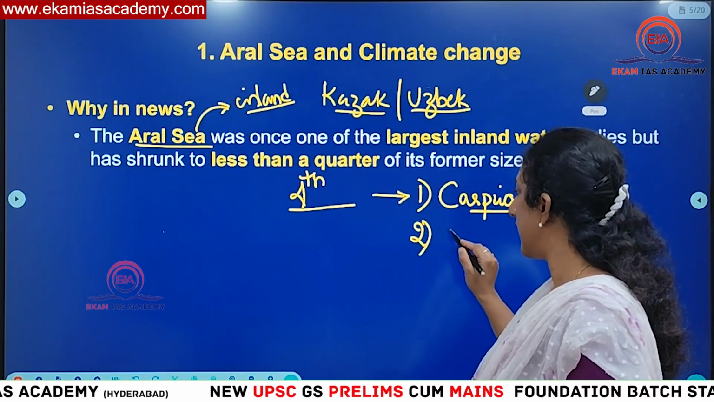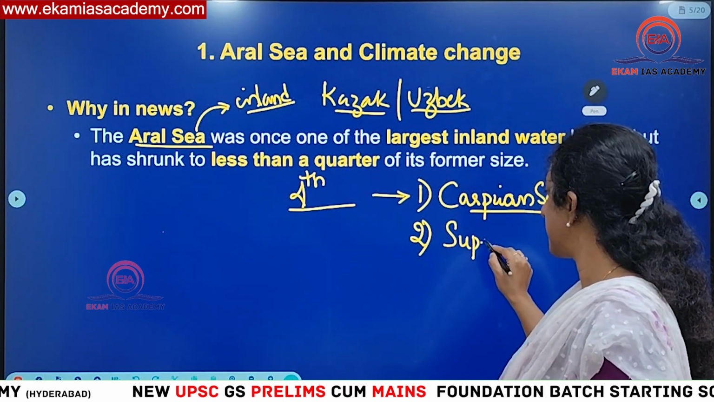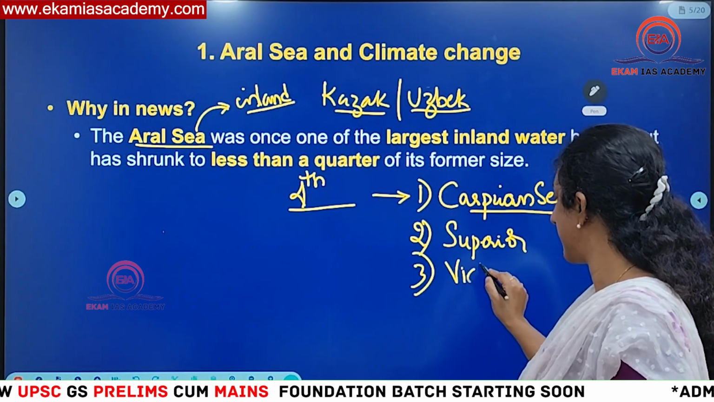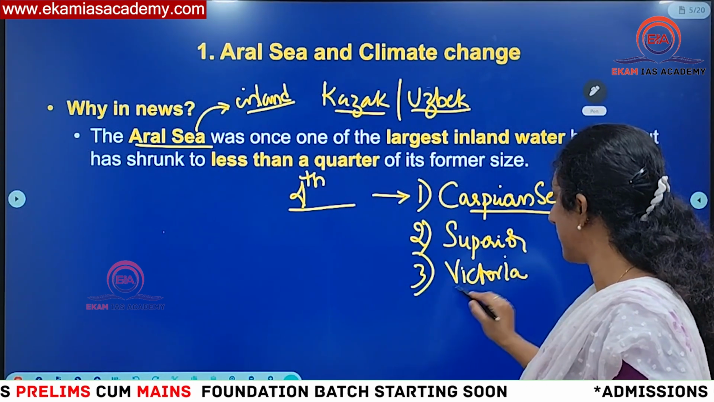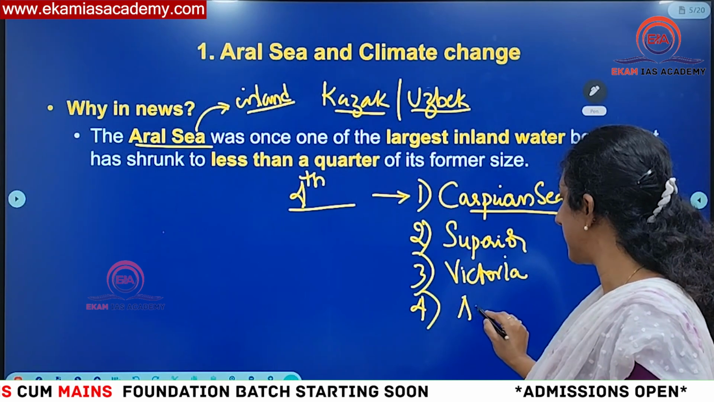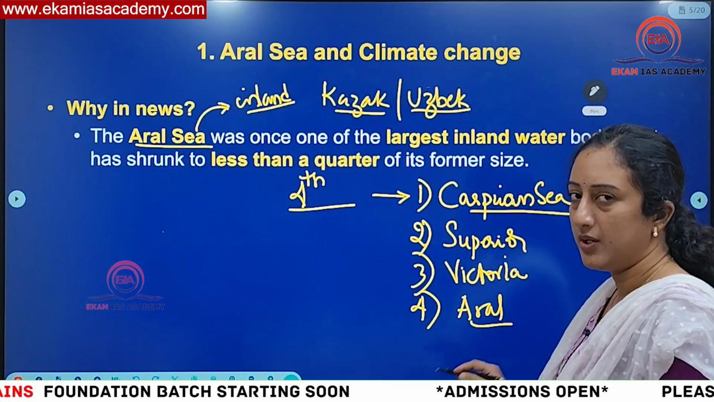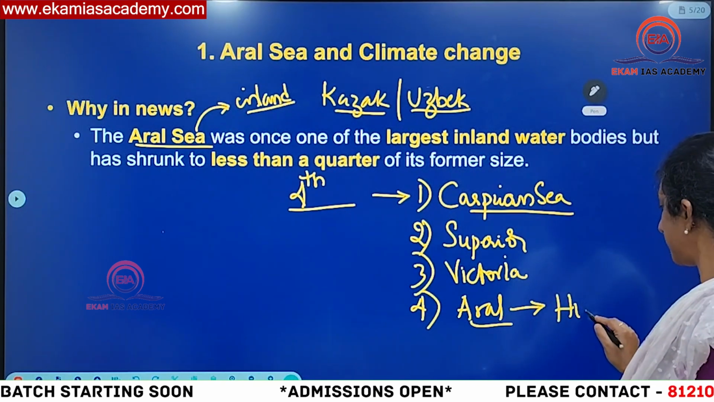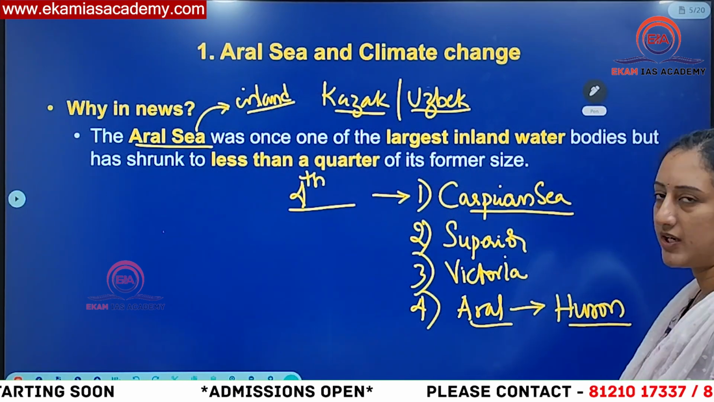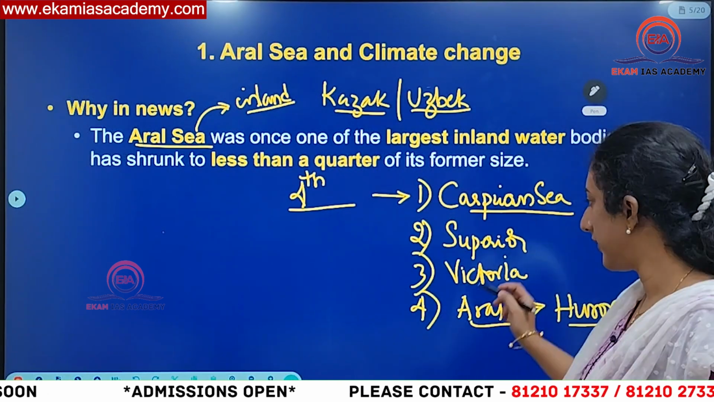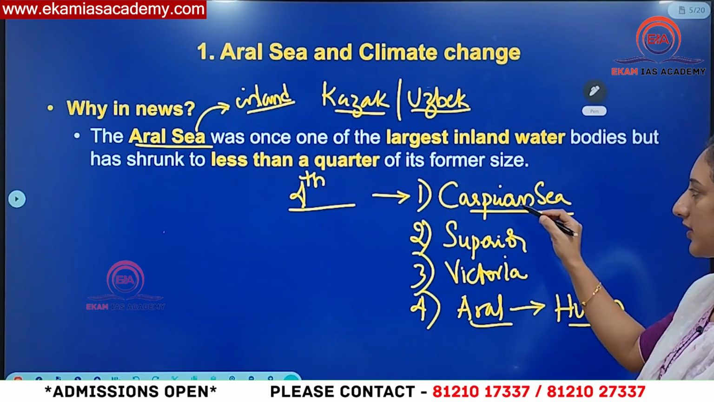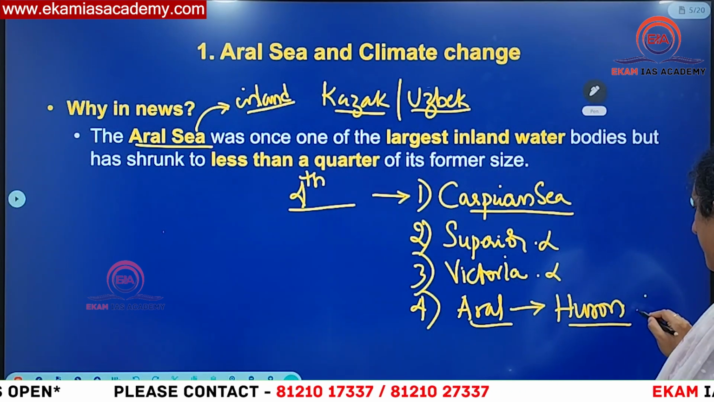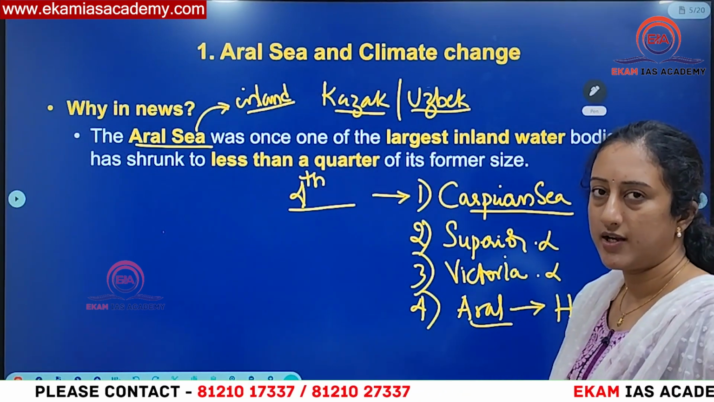Then second we have Lake Superior, the second largest inland water body. Then third we have Lake Victoria. Previously we used to have Aral Sea as the fourth largest inland water body, but because of its disappearance, Lake Huron became the fourth largest inland water body. You have to know the location of these water bodies and which countries share a border with them. This is very important. UPSC has already asked a question once on Aral Sea and its disappearance.